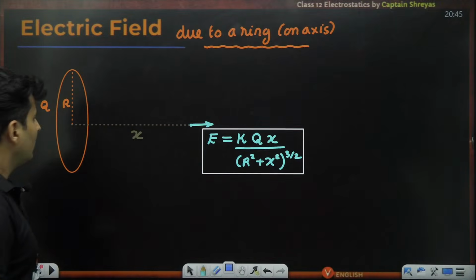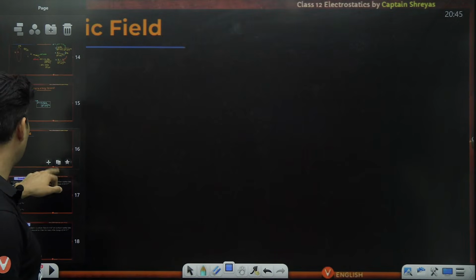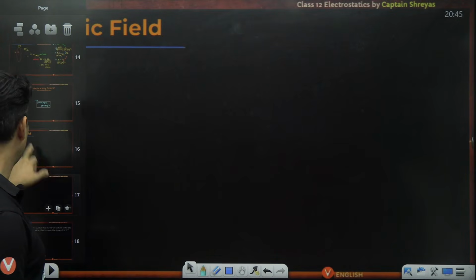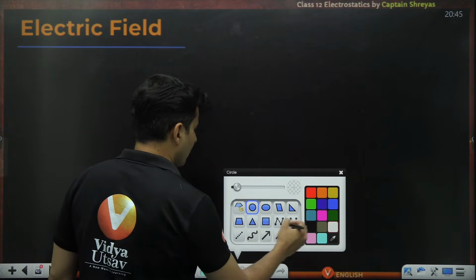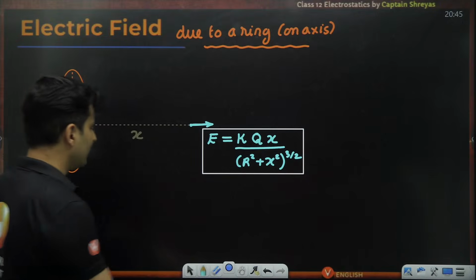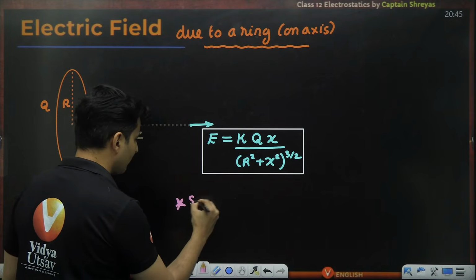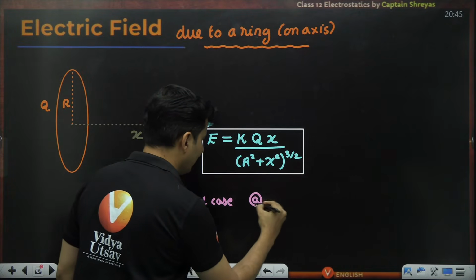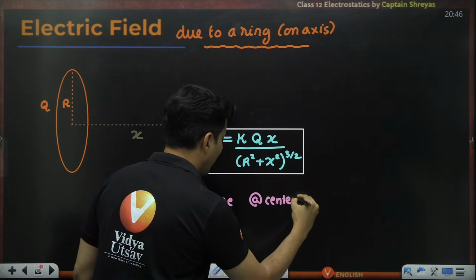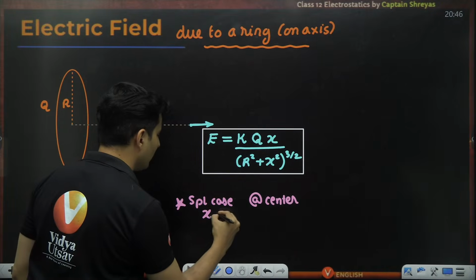All right. Now, this was one formula. There is another formula which you can also remember. By the way, what will happen if you are at the center? A special case. If you are at the center, the value of x will be 0.